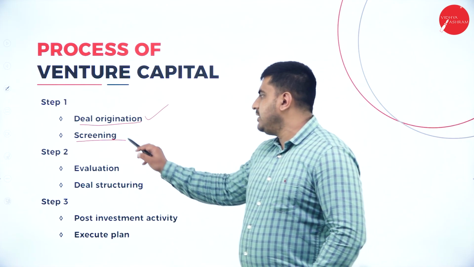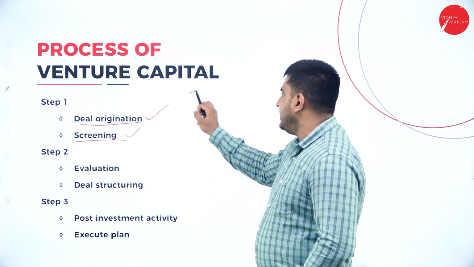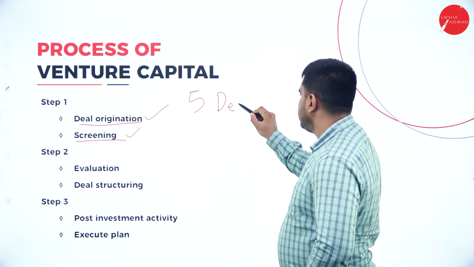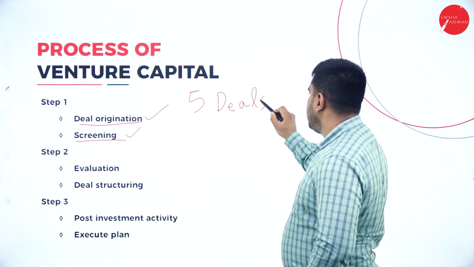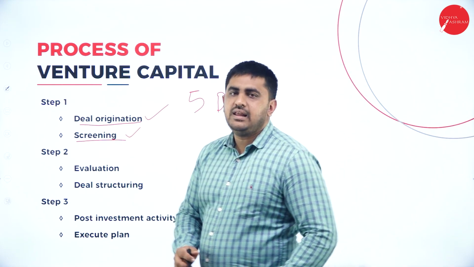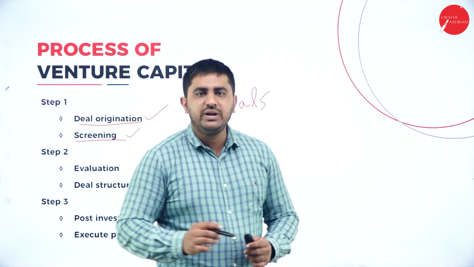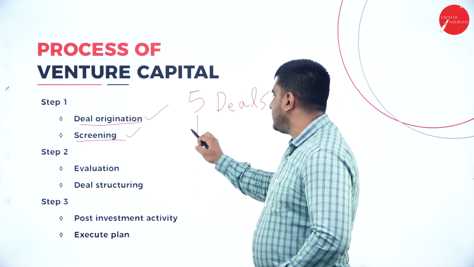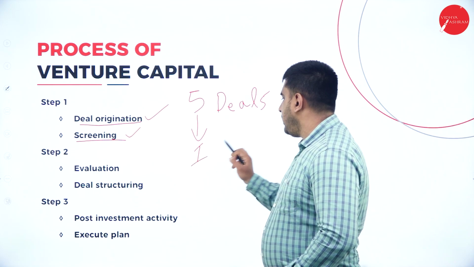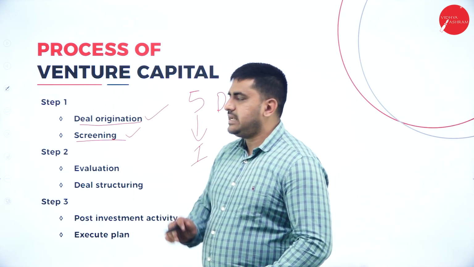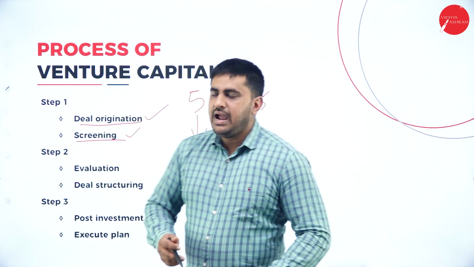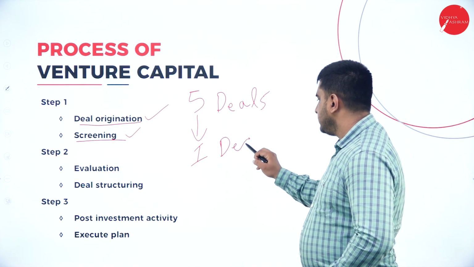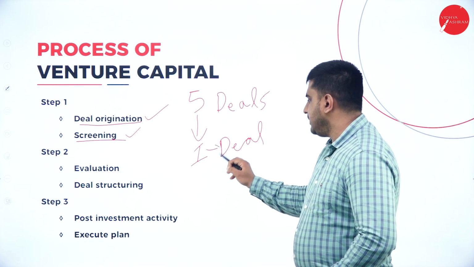So why you are comparing? For example, you are having 5 deals in front of you. So each deal you will match or you will compare, and out of these 5 deals, what you do, you select one deal. This is the first step. You come out with the deals and you screen the deals to select one deal. This is the meaning of the first step.